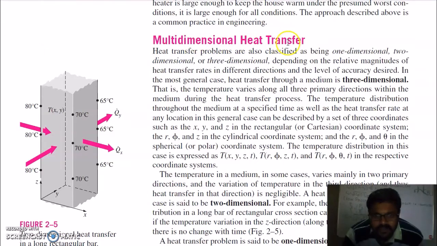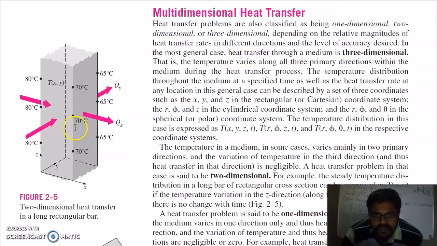Multi-dimensional heat transfer. You can see an example. Here heat transfer is two-dimensional. In the rectangular bar, it is in the X direction and in the Y direction, while there is no heat transfer in the Z direction. So heat transfer problems are classified as being one-dimensional, two-dimensional, or three-dimensional, depending on the relative magnitudes of heat transfer rates in different directions. They are also expressed in the Cartesian, polar, or cylindrical coordinate system.